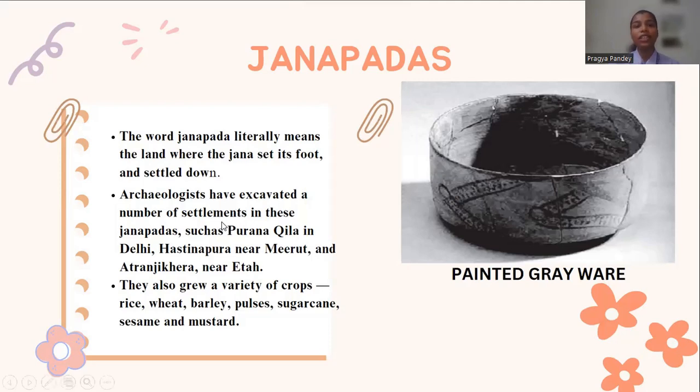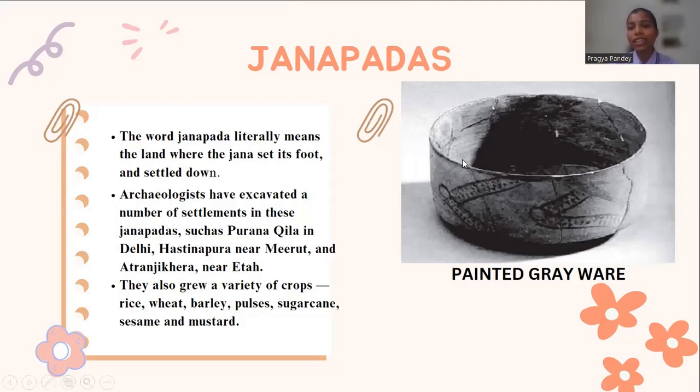Archaeologists have excavated a number of settlements in these Janpads. For example, Purana Qila in New Delhi, Hastinapur near Meerut, and Atranjikhera in Etah in Uttar Pradesh. We also find evidence of a variety of crops like rice, wheat, and barley, which shows that they used to grow food. And this is one of the features of permanent settlement.